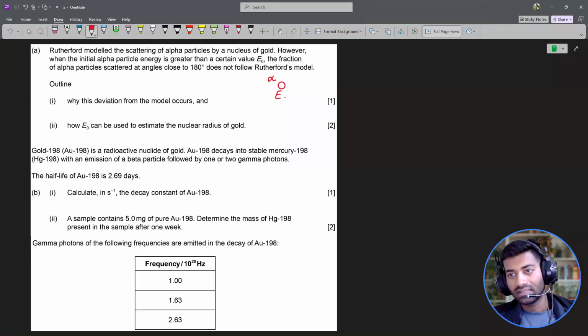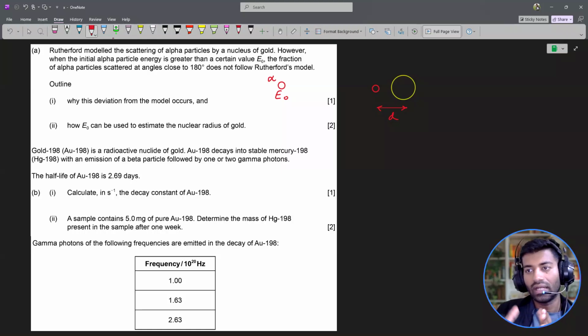Alright, so the alpha particle starts off with E naught kinetic energy, and then it eventually approaches the gold nucleus, but it will not exactly hit the gold nucleus. It's going to stop at some certain distance. The point where it gets really close to the gold nucleus is at a distance d from the gold nucleus. At this point, the energy of the system is going to be purely potential, because the gold nucleus is at rest and the alpha particle also is at rest momentarily. So the energy of the system is purely electrical potential.